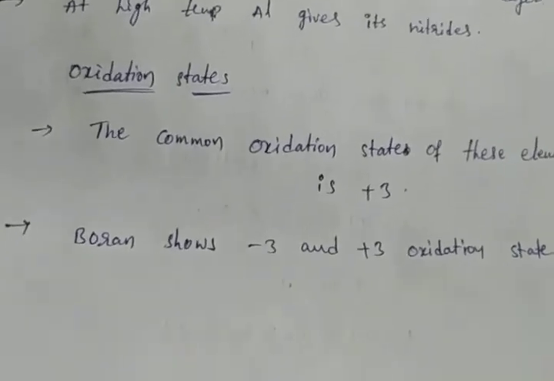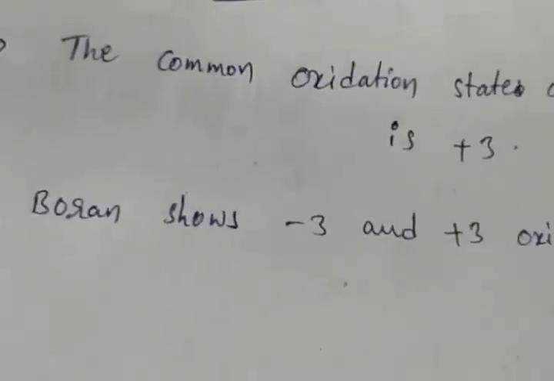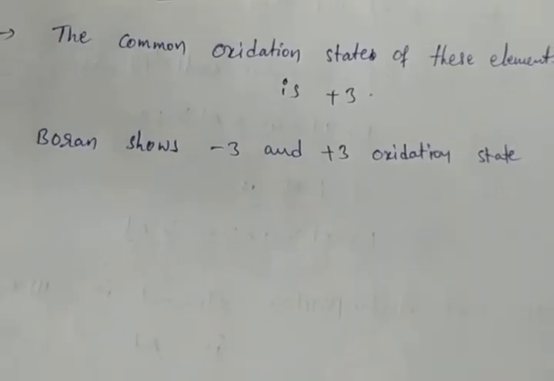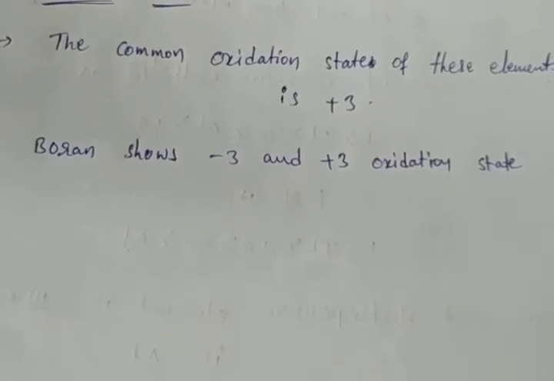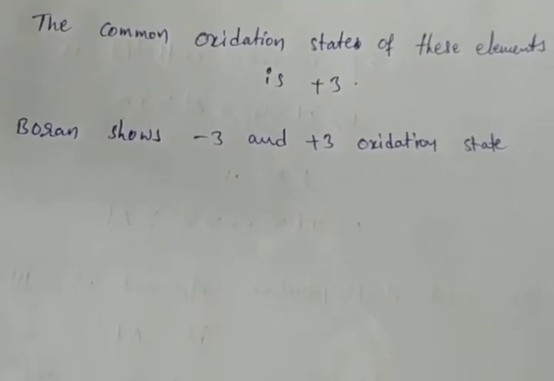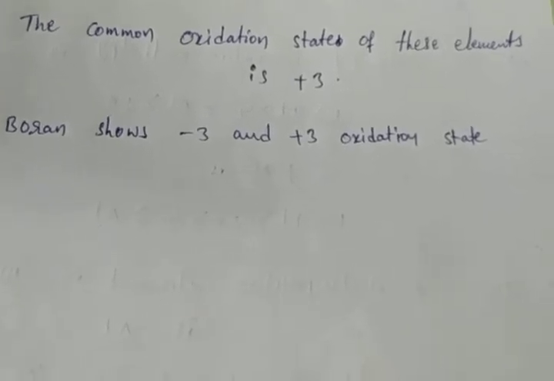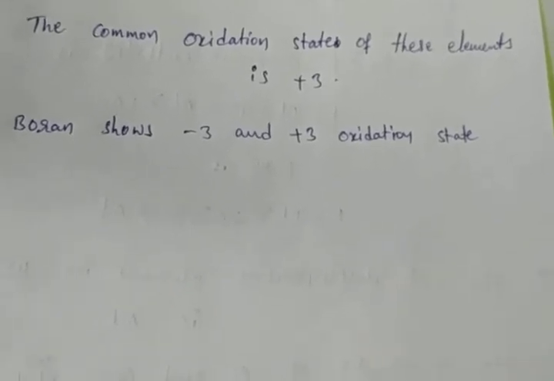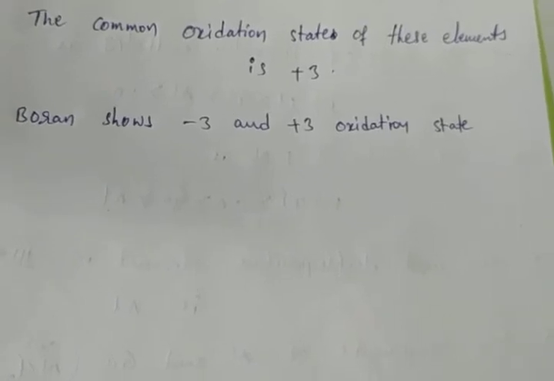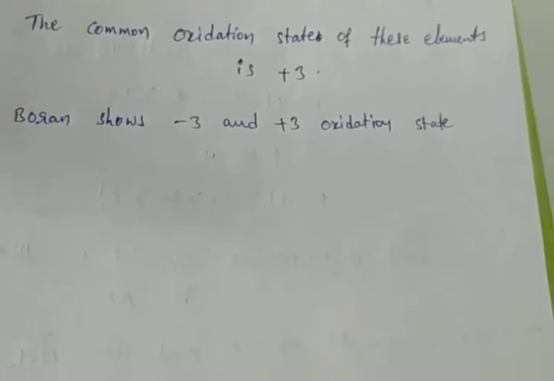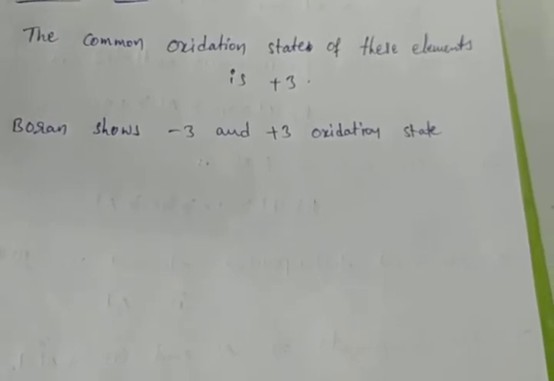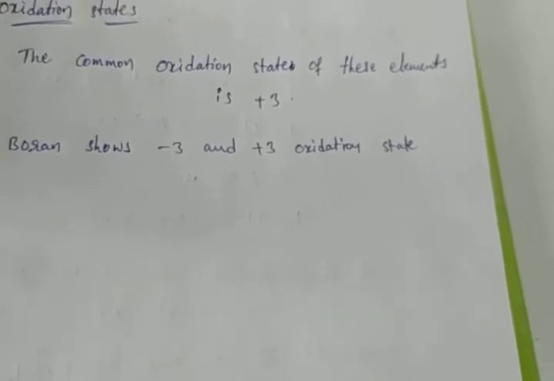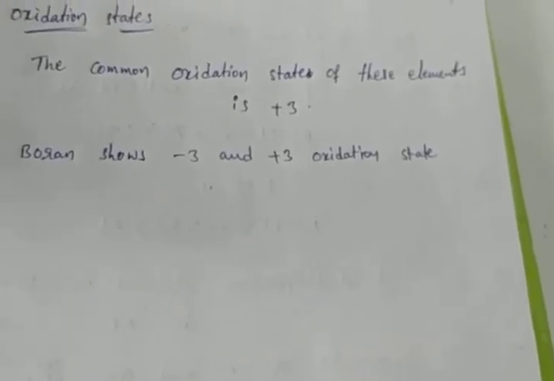Okay, it is called variable oxidation state. Variable valency we also discussed last year. Okay, this is a variable oxidation state, -3 and +3. In the 13th group elements, only boron shows the negative oxidation state. All remaining elements show the positive oxidation state, but boron shows the negative oxidation state as well as positive. So they will ask the question, which of the following elements shows the negative oxidation state in the 13th group elements? They will give boron, aluminum, gallium. Which element is correct? Boron is the correct answer.